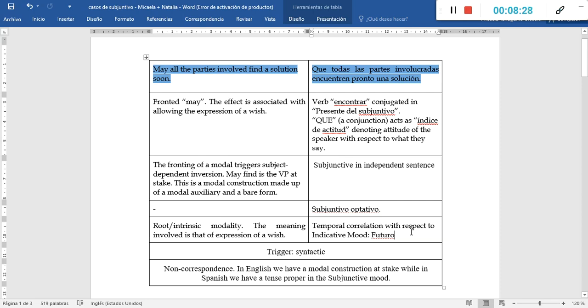As regards the trigger, in this case, we speak of the trigger being a syntactic trigger.